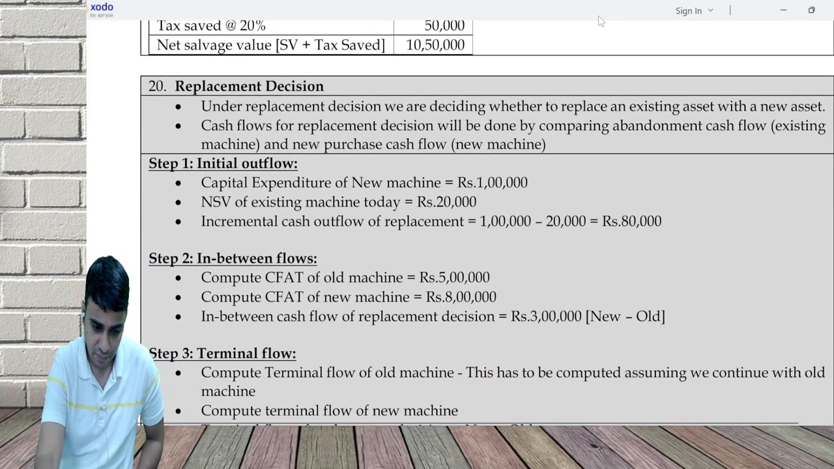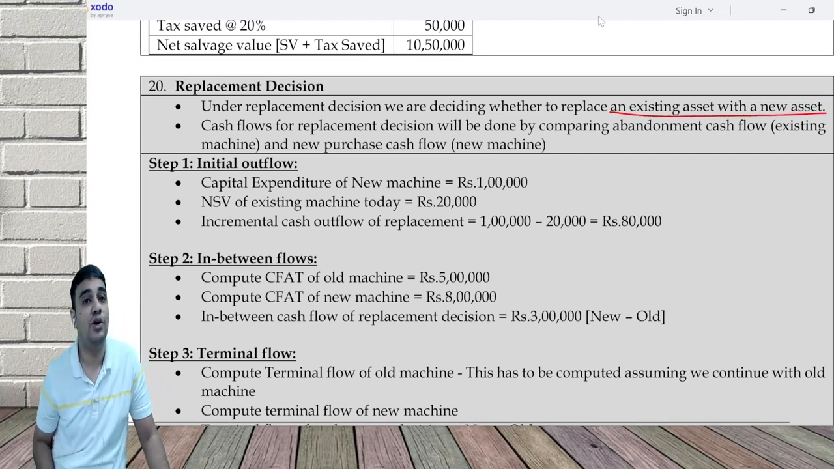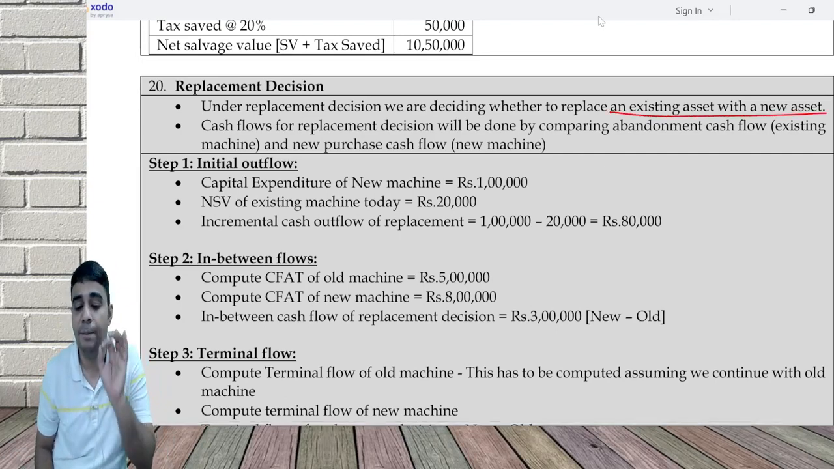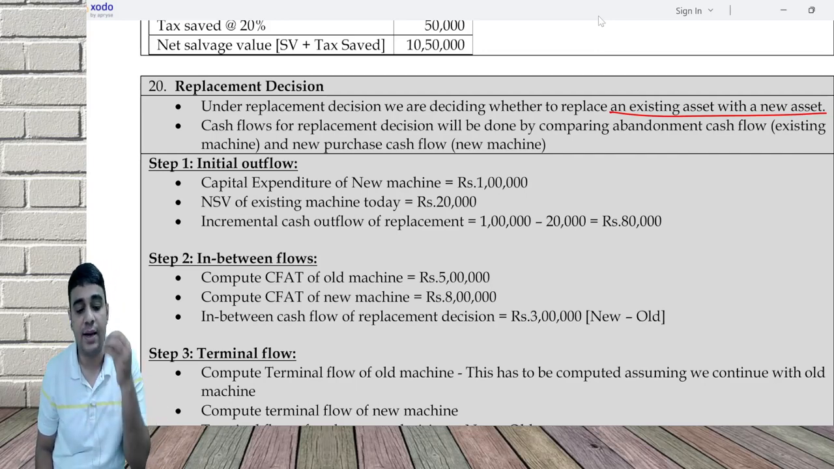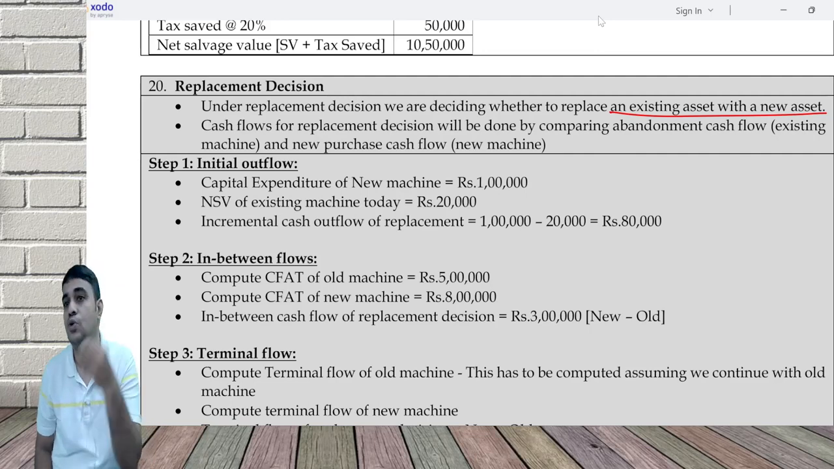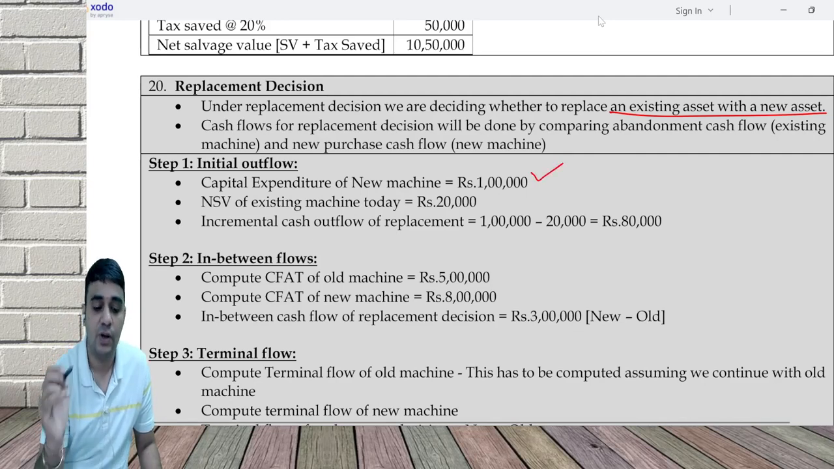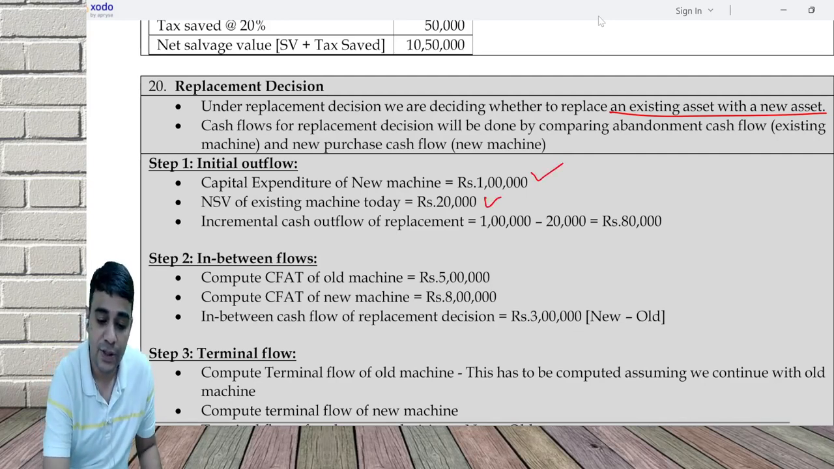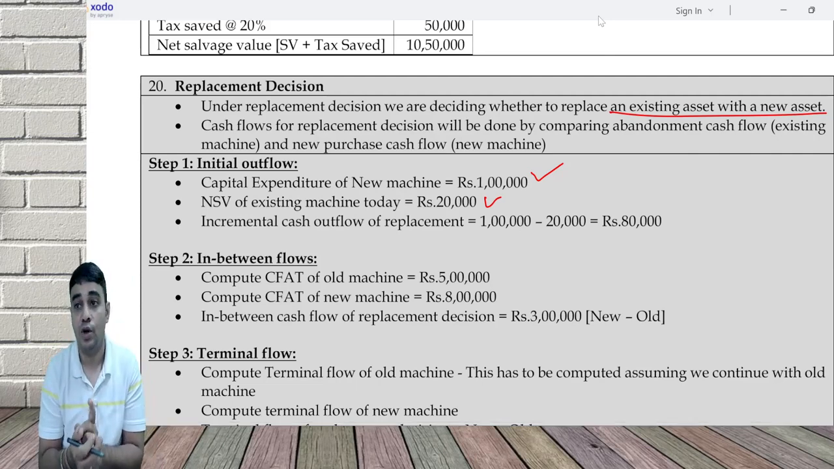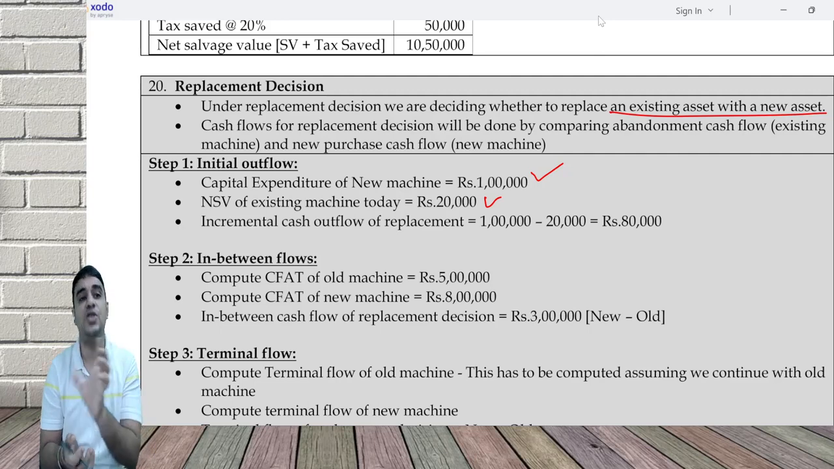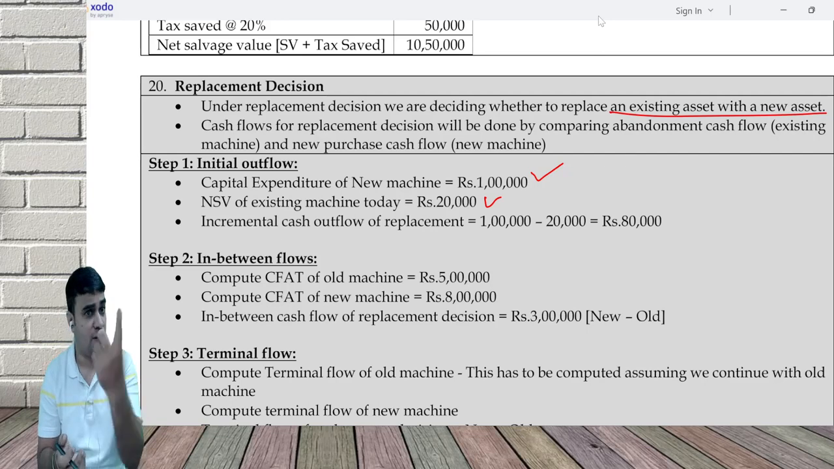First, under replacement, we are deciding whether to replace an existing asset with a new asset. Cash flow for a replacement decision will be done by comparing the existing machine with the new machine. Our calculation is new minus old. Example: capital expenditure of the new machine is 1 lakh. NSV of the existing machine today is 20,000. So on the new machine your outflow is 1 lakh, on the old machine the opportunity outflow is 20,000. Extra is 80,000. This is one way of understanding.